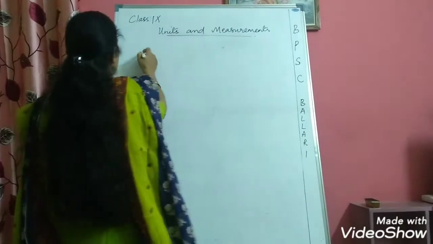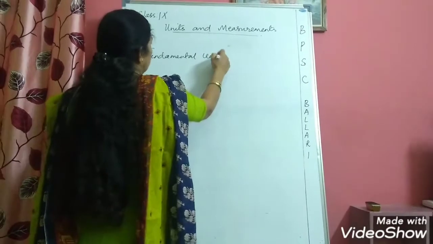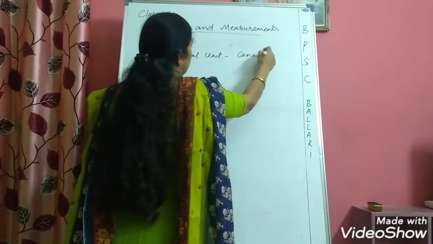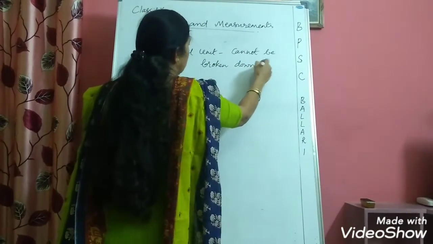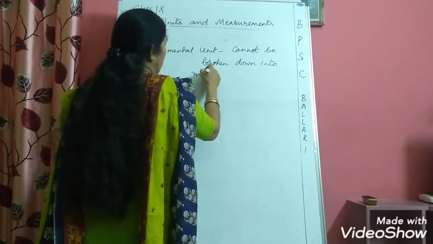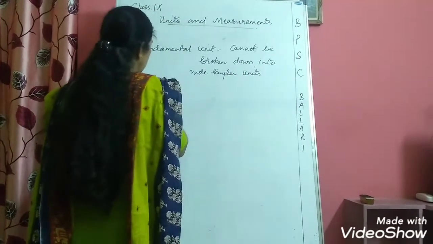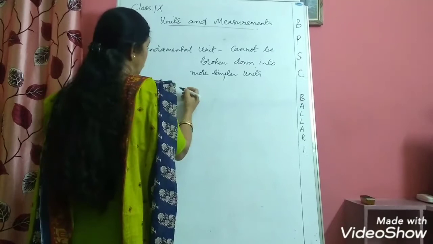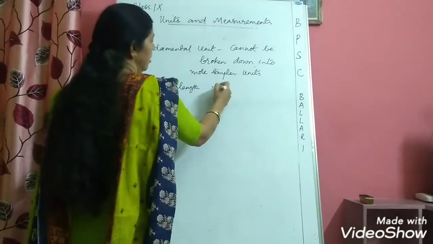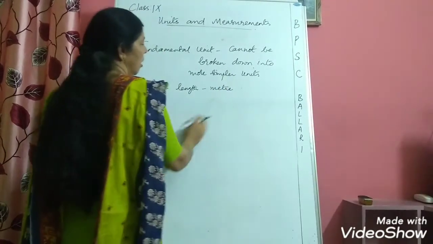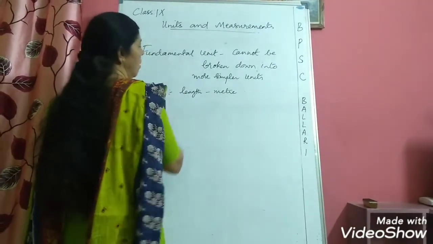So I will write the definition. Fundamental unit cannot be broken down into more simpler units. For example, you have a physical quantity like length. Length is measured in meter. Now you cannot break meter into any other simpler units, so it becomes a fundamental unit.